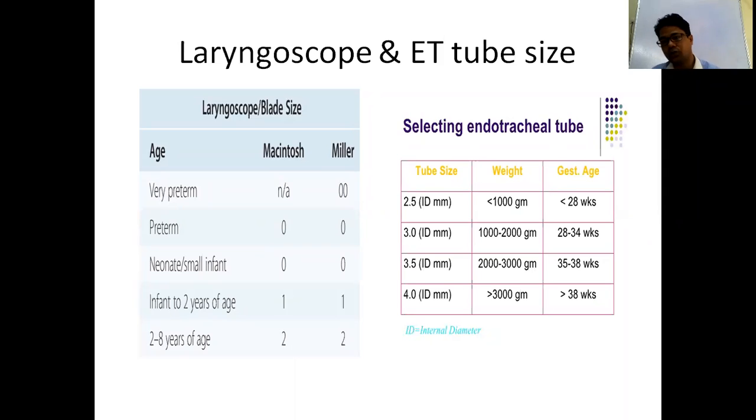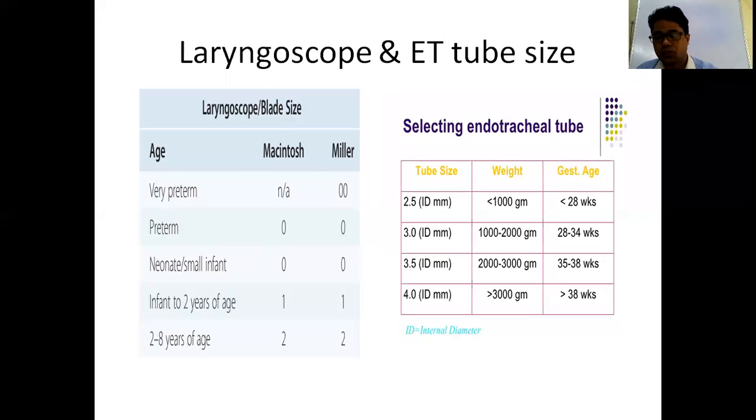And the tube, which endotracheal tube will you use for intubation? The size is the internal diameter, and you have to take it according to the weight or gestation. Suppose the baby is less than 1 kg, you take 2.5. If 1 to 2 kg, 3. 2 to 3 kg, 3.5. And more than 3 kg, 4. So according to weight, or otherwise gestation, you have to take this.